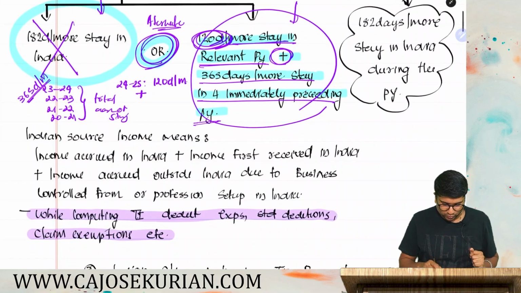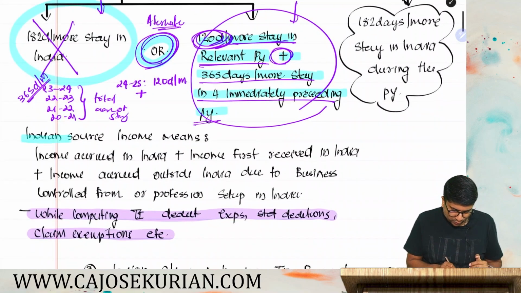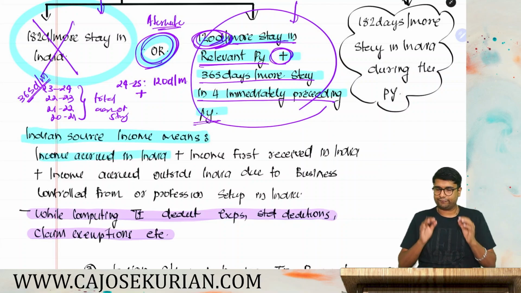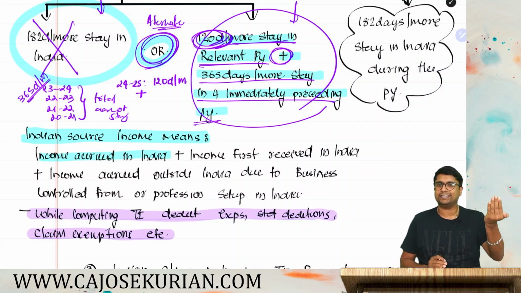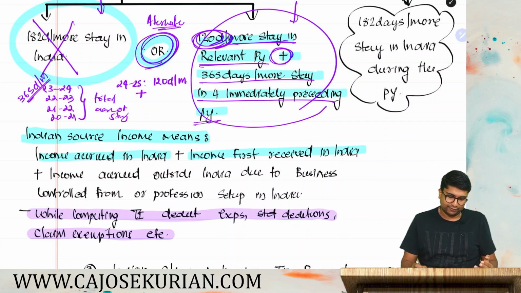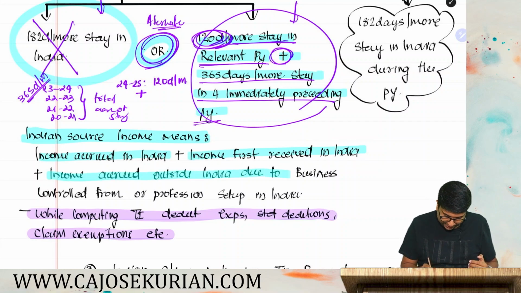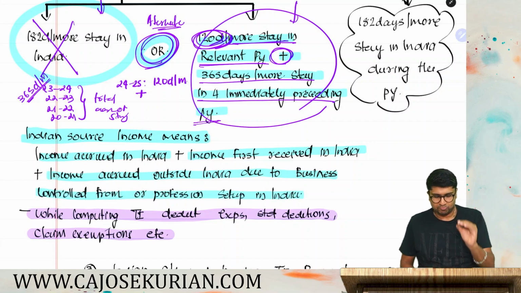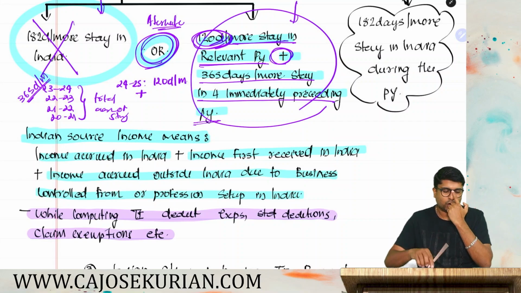Now the next point is, what do you mean by Indian source income, total income from Indian source? Total income from Indian source includes income accrued in India. If income is accrued in India, you have to consider it as Indian source income. Income first received in India also has to be considered as Indian source income. Income accrued outside India due to business controlled from, or profession set up in, India also has to be considered as total income from Indian source for the purpose of determining this 15 lakh. Are you with me?